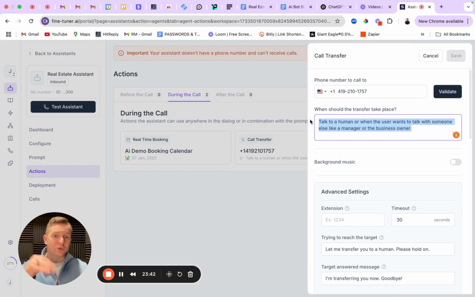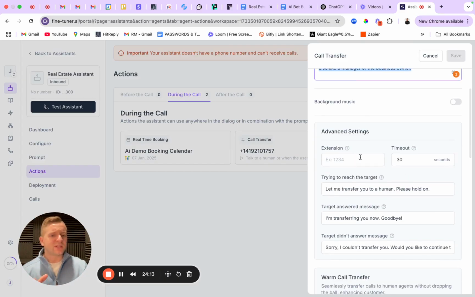Now, with AI, I'm training everything just like it was a human. So everything I tell it has to be exactly, I want you to do this when this happens in this way, and then always do this, never say this. So that's how I prompt everything. Think of this as training an employee. If it does not work the way you want it to, two things. Either you do not know how to write the prompt properly and set up the actions, or you don't know how to optimize it, meaning you went in there and you tried to tweak stuff, and now it's worse. Overall, just keep in mind, the more concise and clear you can be, everything's black and white, the better.